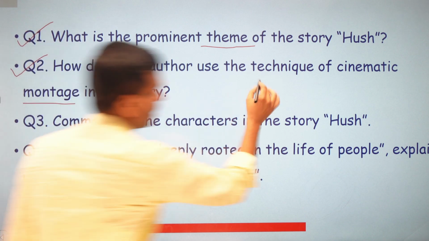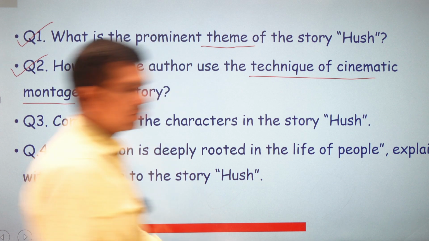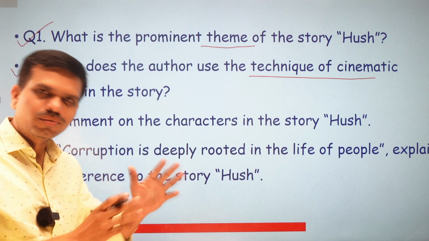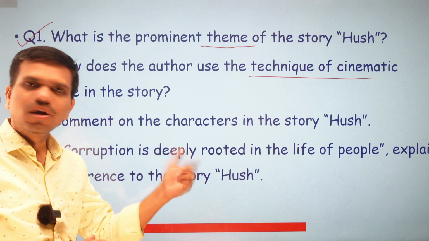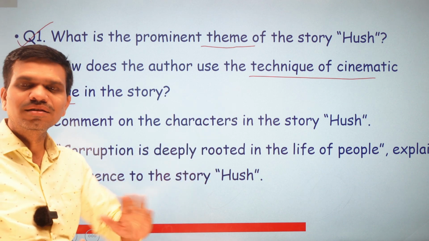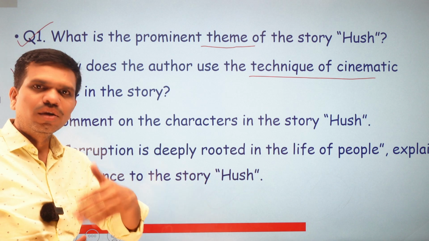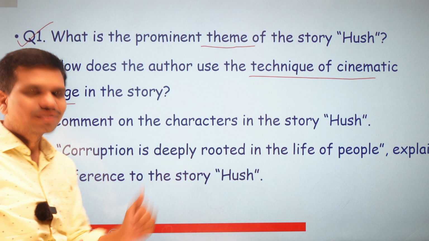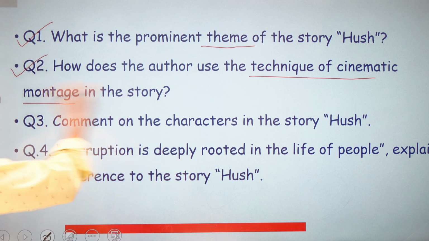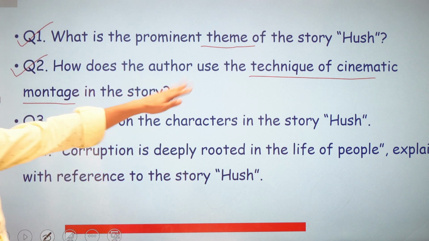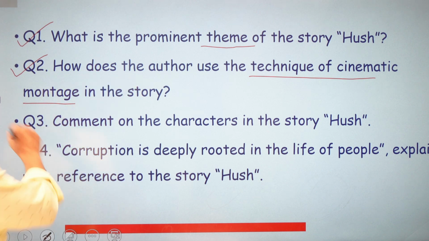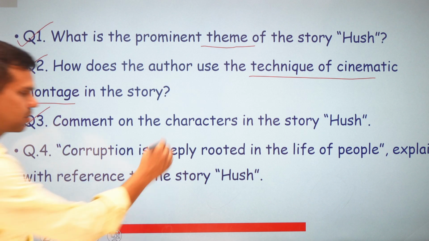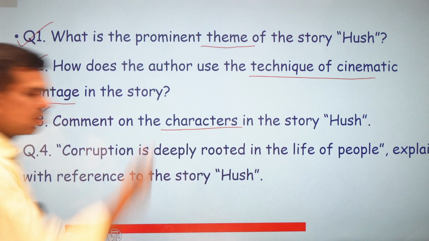Now this cinematic montage is a kind of technique generally used in literature. Sometimes you can find this technique in poetry too, because here you find the cinematic background, or we can say that different types of scenery are displayed in the setting or in the background. So this technique is used in this story, and we have to answer how the author uses it. The third question may be like this: comment on the characters in the short story Hush. Now you have to comment on the characters.